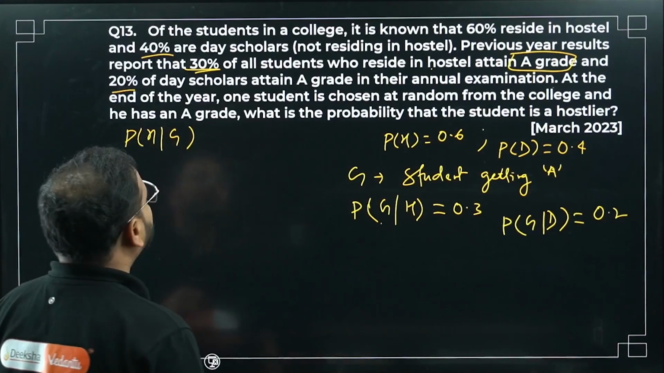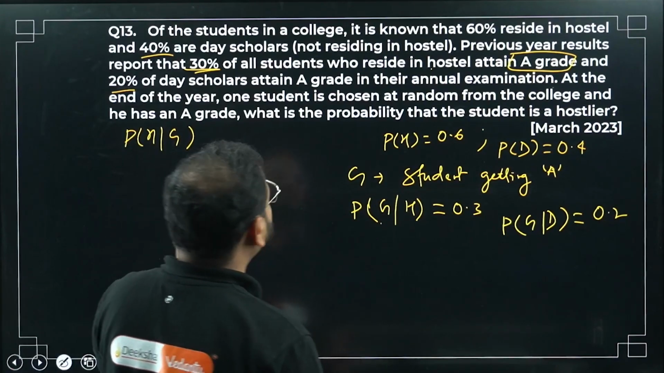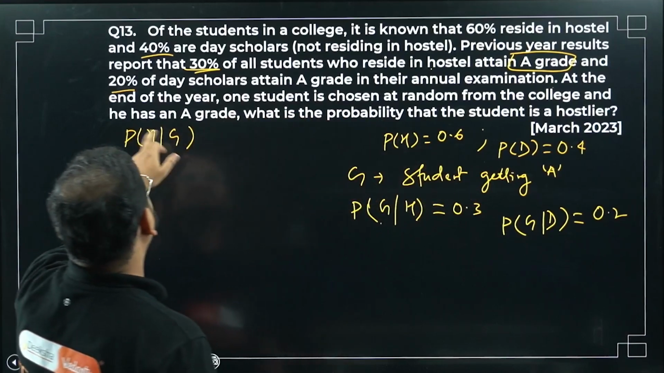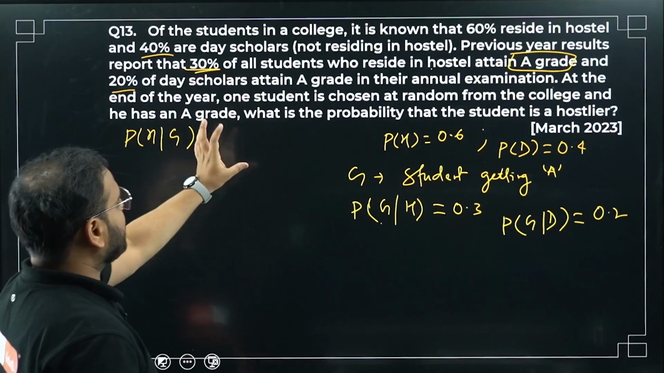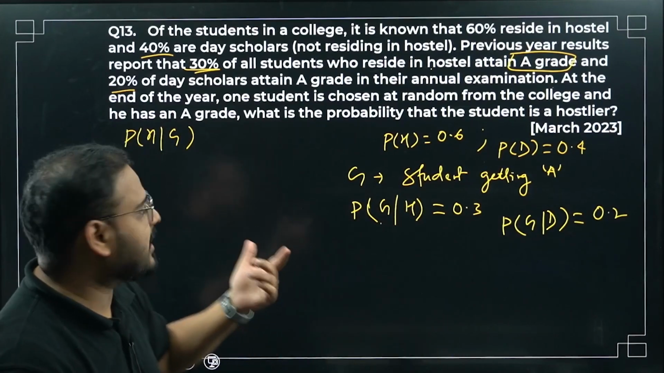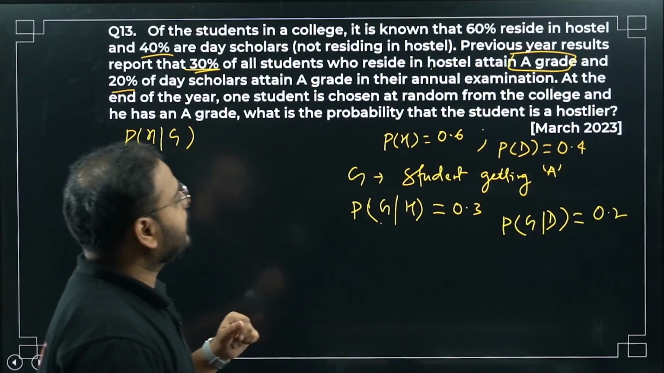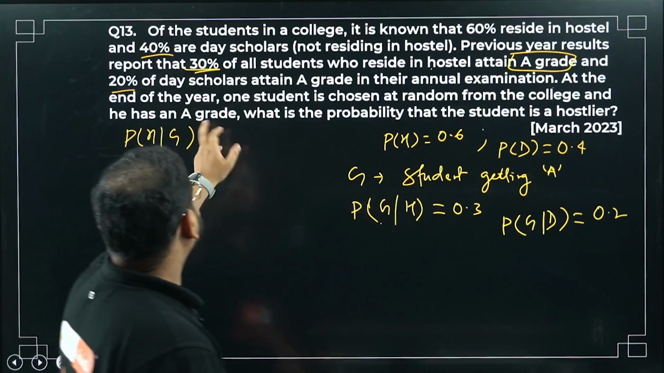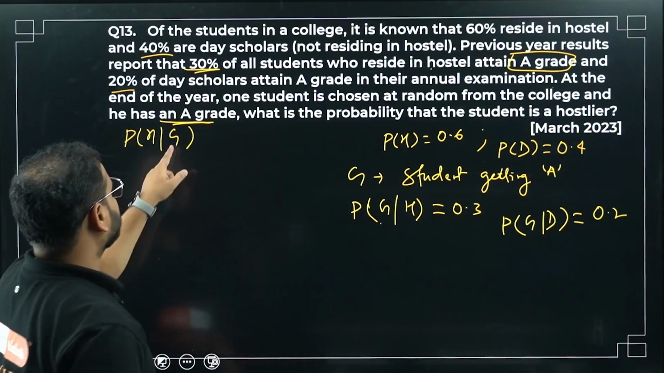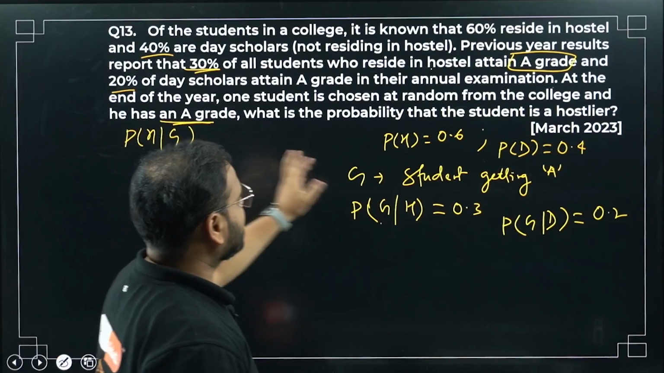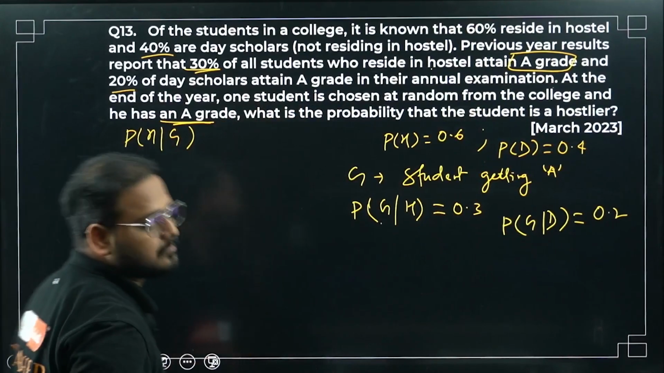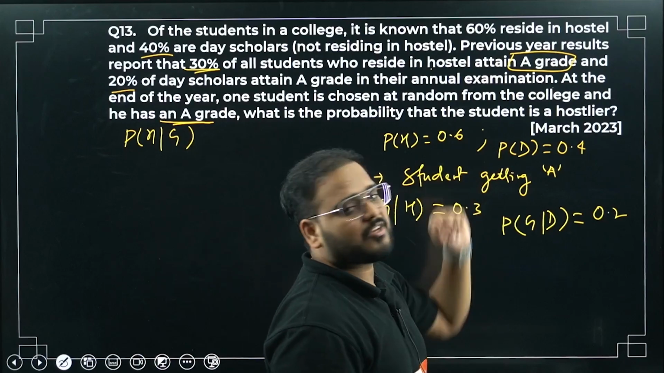Now have a look. At the end of the year, one student is chosen at random from the college and he has grade A. Please check what Bayes' theorem is. It helps us decide what happened in the past using the present information. Right now he's saying the conditional probability is that he has already got a grade A. So grade A is given, but you have to decide whether he is going to be a hostler or not. You have to look for the probability of whether he is a hostler or not.